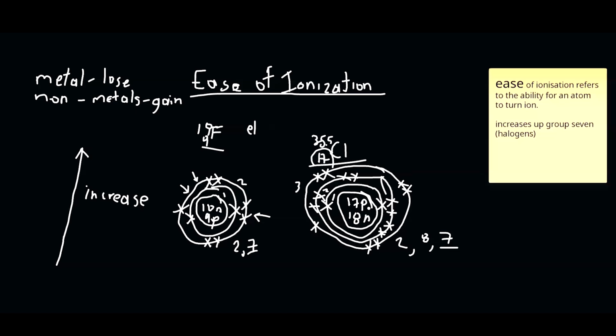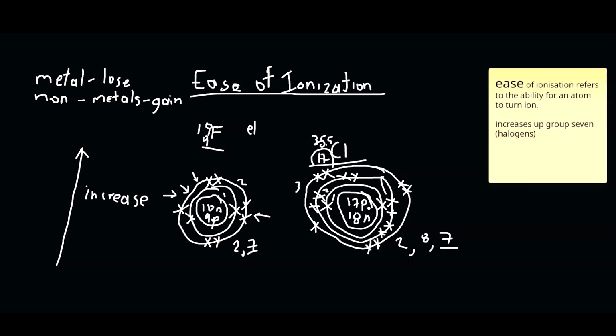So it's easier for this atom to gain an electron from another atom when that atom ionizes.